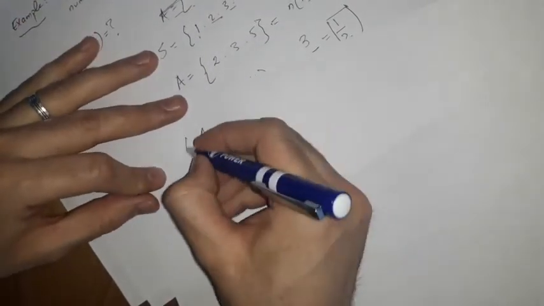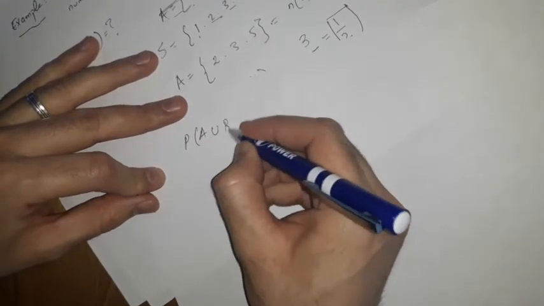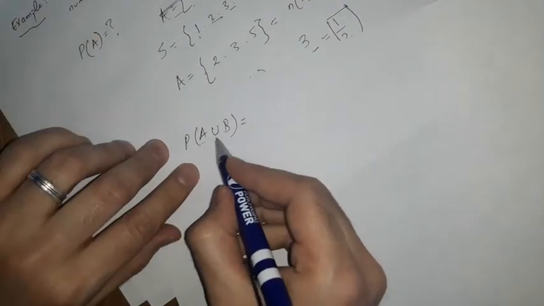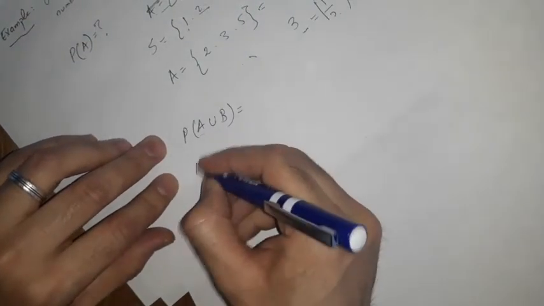Okay. What is the probability of A union B? A union B. So the first thing to do is to find out what A union B is first. So for the probability of A union B, what is the A union B set?